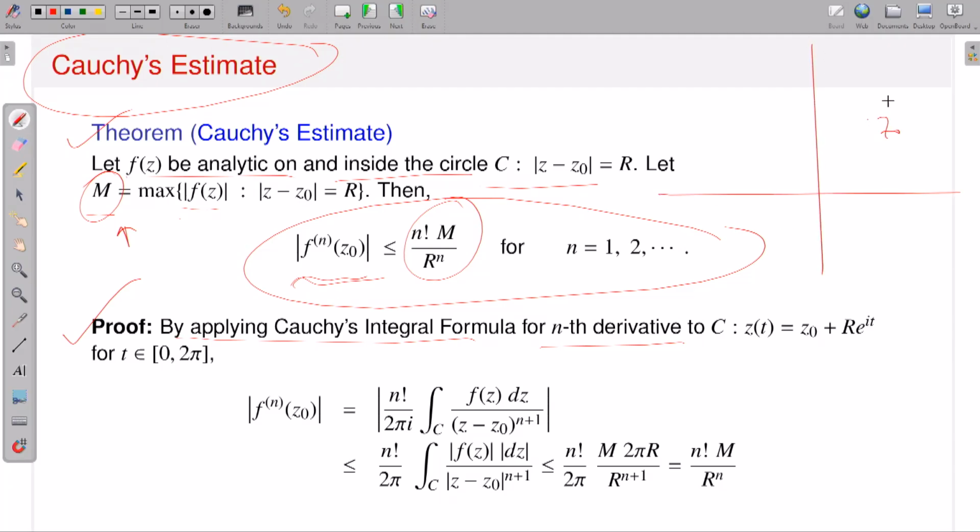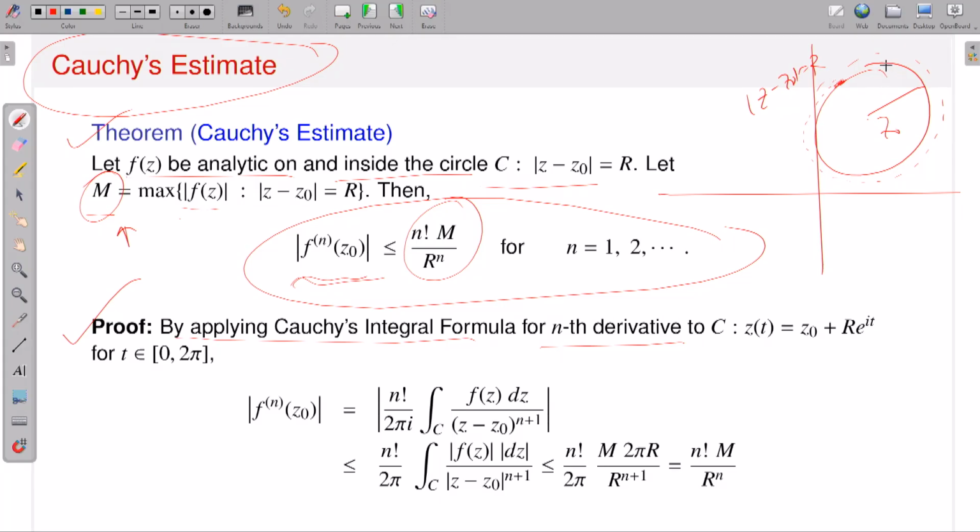This is the point z0. This is my |z minus z0| exactly equal to r. So maybe you can say there is a little expansion from your circle, because I need a domain where my function is analytic, and inside that domain there should be a simple closed contour with z0 sitting inside, then I can apply Cauchy's integral formula for the nth derivative.